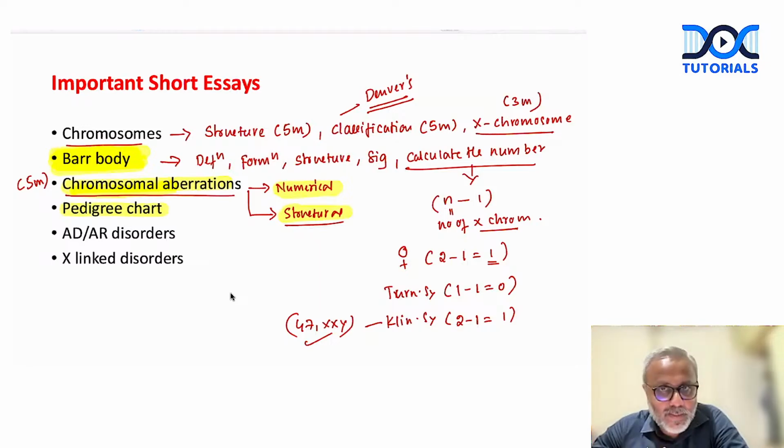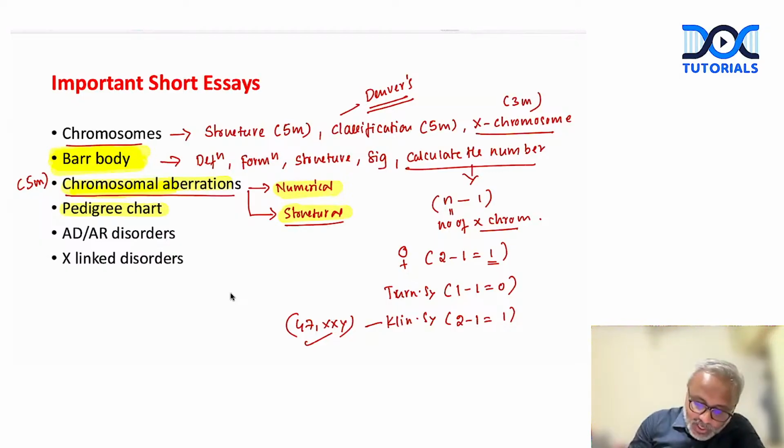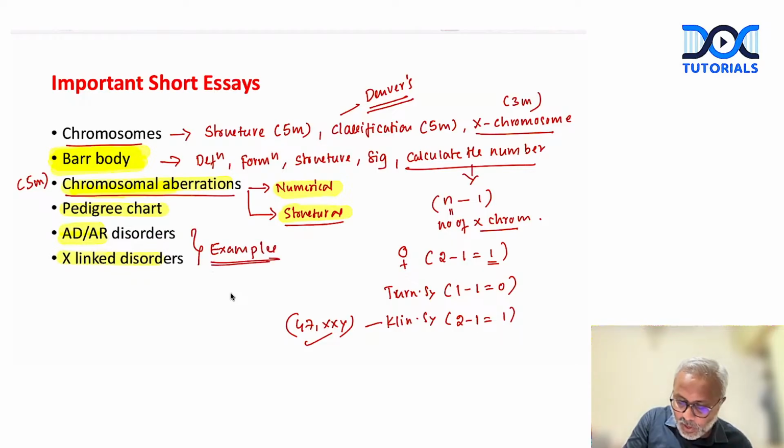This is a must. Then, when it comes to Mendelian inheritance, we must know about autosomal dominant and autosomal recessive disorders and X-linked disorders. Most often, the examples for these disorders are asked, which is very common. This you must know.